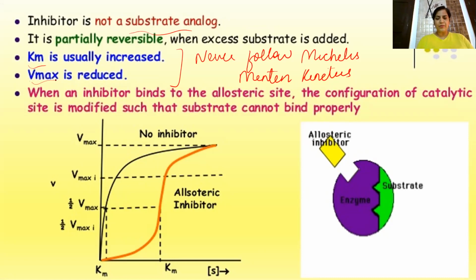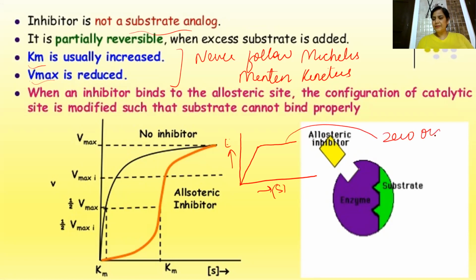As you can see from the curve also, suppose I talk about Michaelis-Menten kinetics, if we look at the equation, it increases. The more the concentration of the substrate, the more the enzyme reaction will increase. But a stage will come when all the active sites of the enzyme will be occupied by the substrate. So it is known as what? Zero order kinetics.